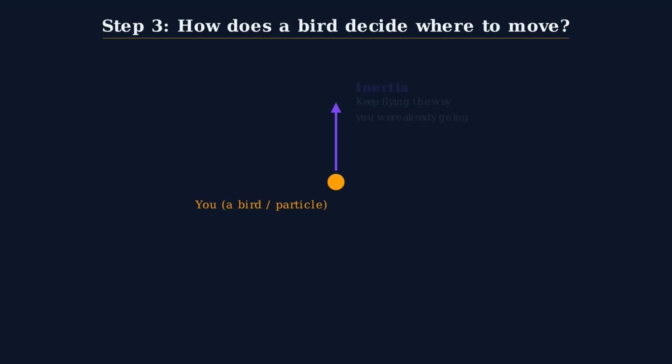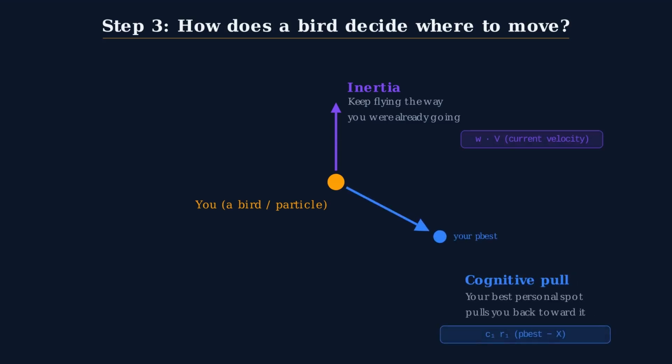So when a bird decides where to fly next, three things are pulling at it simultaneously. First, inertia. It keeps moving in roughly the direction it was already going. Momentum. It doesn't just stop dead. Second, cognitive pull. Its own best memory tugs it back. Something like, hey, that spot I found 3 hops ago was really good. Maybe I should head back that way.